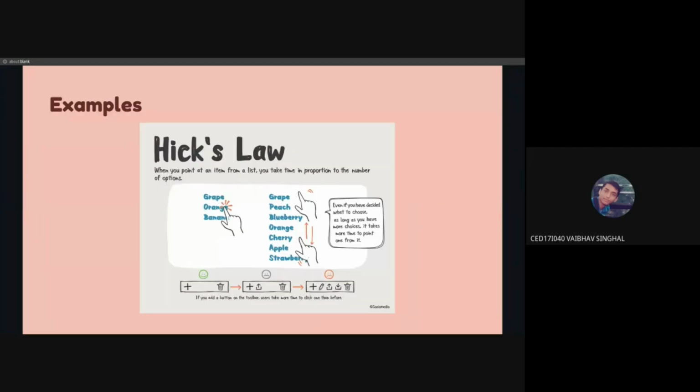So now let's see the examples. In the first one, there are options like orange, grape and banana, and then you have so many options. So it becomes difficult. You'll have to think about every option and then decide, so that's going to take time. Similarly in the bottom one, when you have just two options, you're very quick in taking your actions, and as the number of options increases, the response time is going to increase.